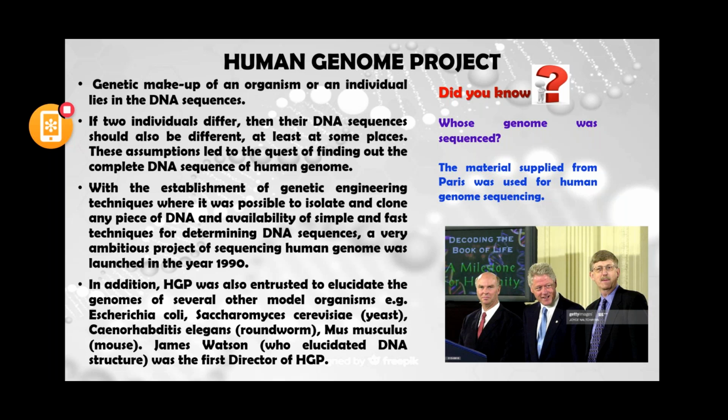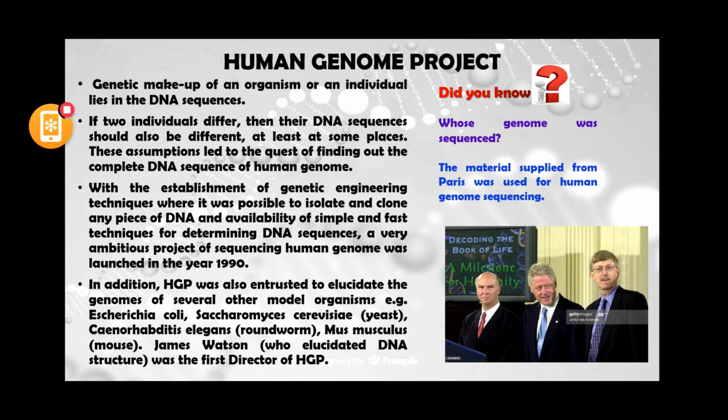Now, the human genome was sequenced in this genome project. Whose genome was sequenced? Usually there were several French patients, some were diseased, some were normal.